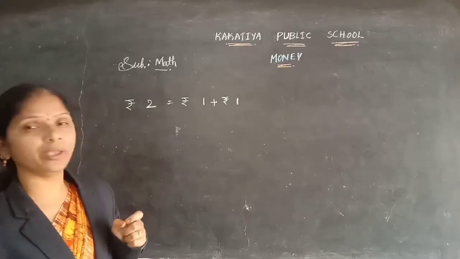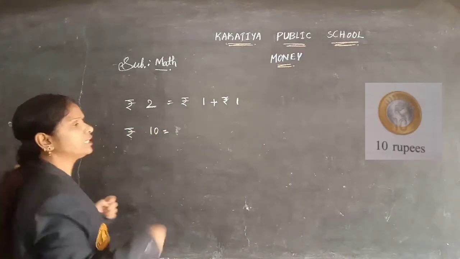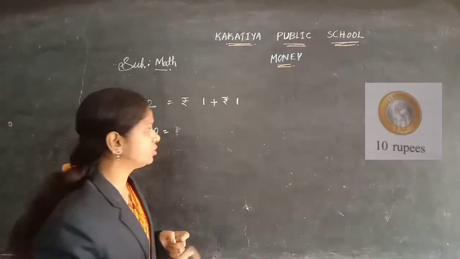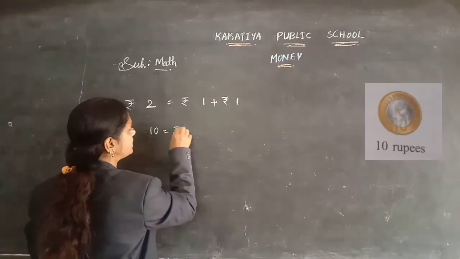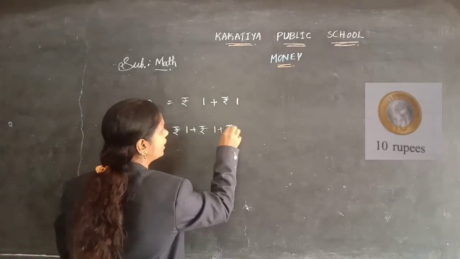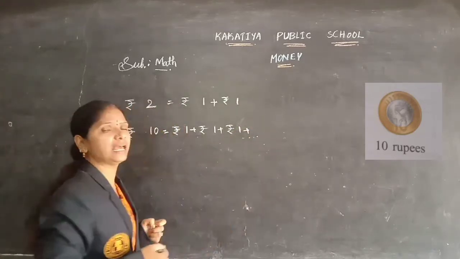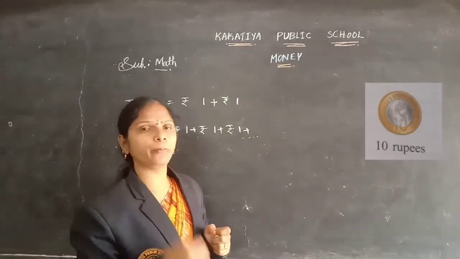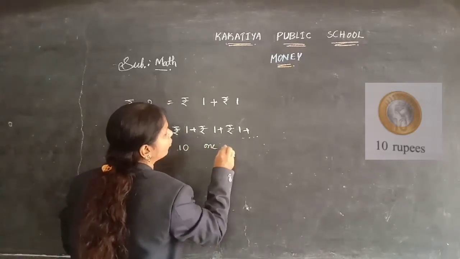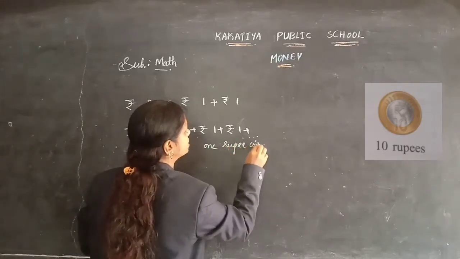Next, a 10 rupee coin you can see. So how can you change the 10 rupee coin? You can make it as 1 rupee coin plus 1 rupee coin, like that, ten 1 rupee coins.